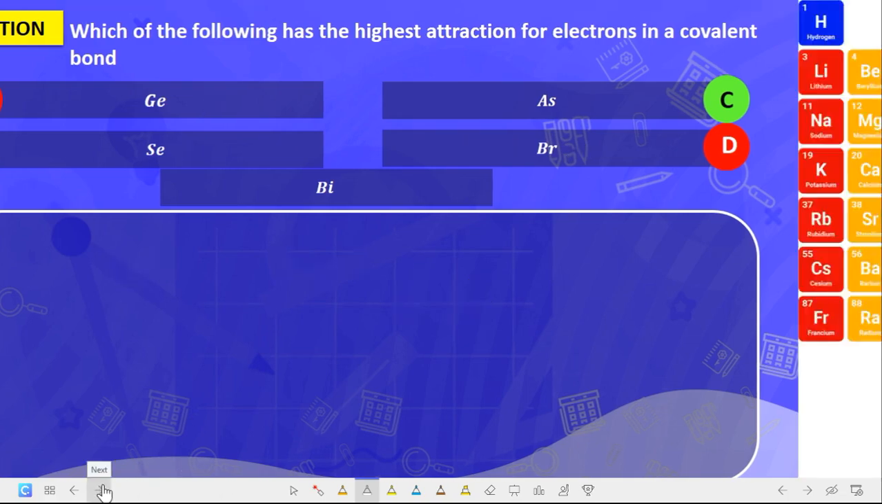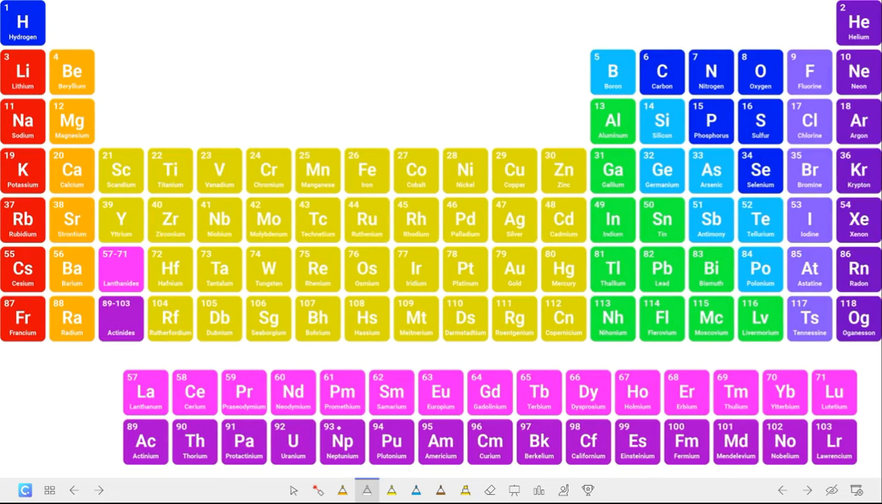Let's check the period that these two elements belong to. Arsenic and bismuth should be somewhere around here. This is arsenic in the periodic table, and bismuth is under arsenic. And then you should know that electronegativity decreases as you come down the group in the periodic table. So the one that should have the highest attraction should be, I think, arsenic.